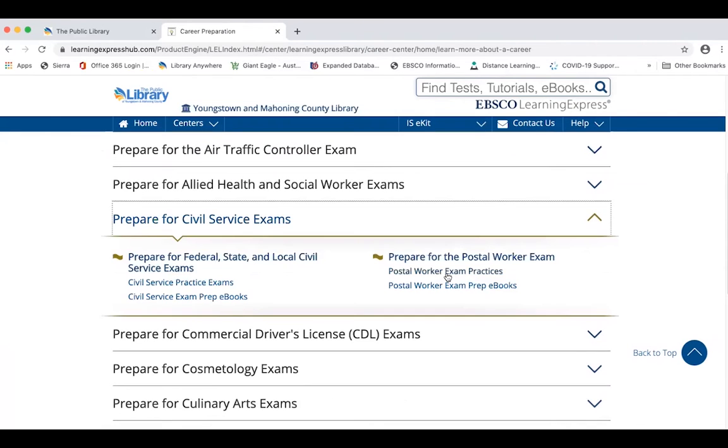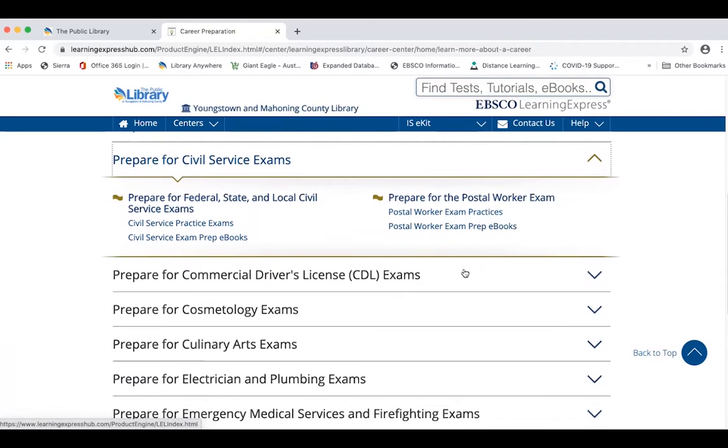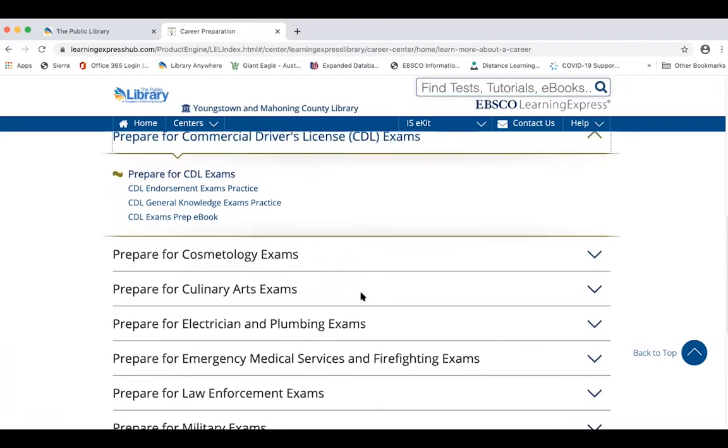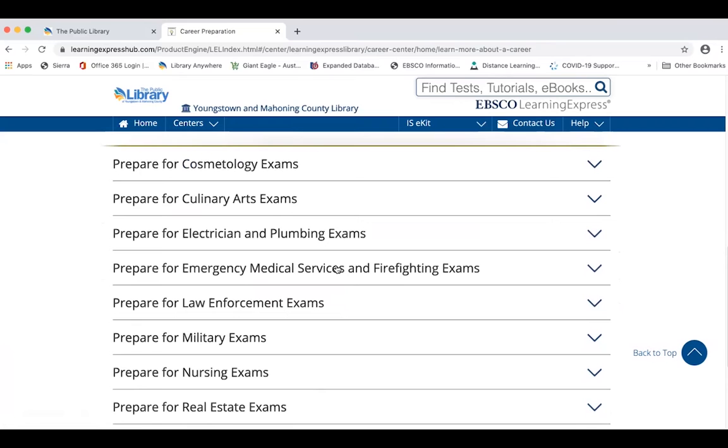One of them would be the postal worker, which is very popular, and they have that under the civil service exams. They also have just the general civil service exams to take. Learning Express Library also has the practice written test for the commercial driver's license, and because you create an account within this resource, it'll keep track of how you scored on the test.